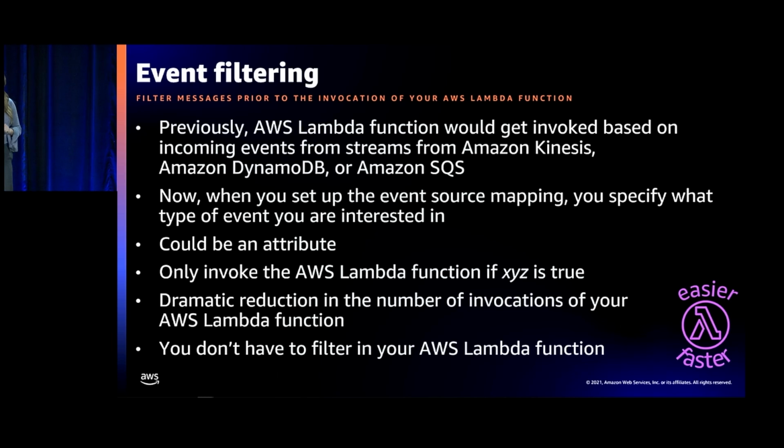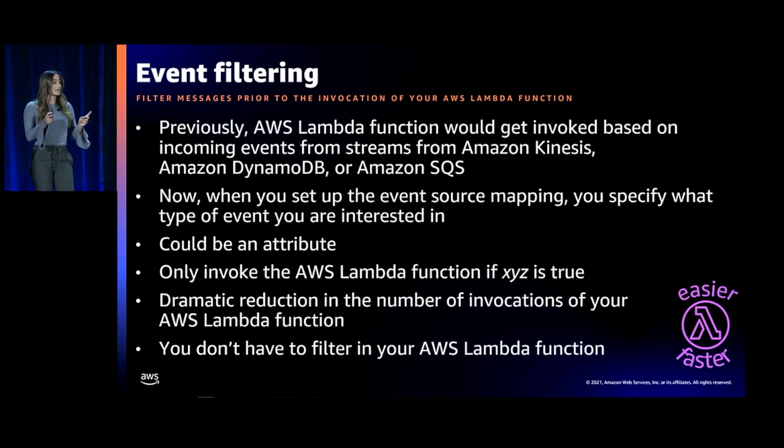Great. OK, so previously, a Lambda function would get invoked based on all the events that were put onto a stream from DynamoDB, Kinesis, or SQS. Now, when you set up your event source mapping, you specify exactly which type of event you're interested in. So this could be an attribute, or a specific part of an event.